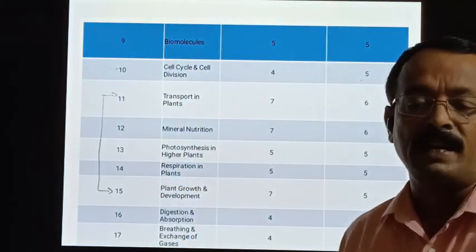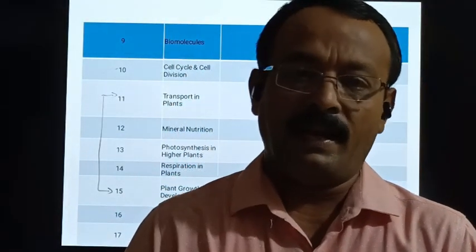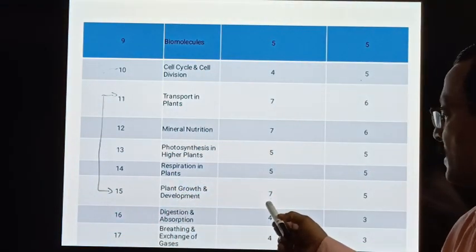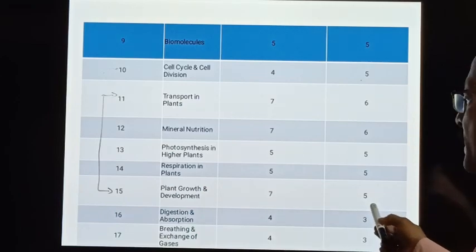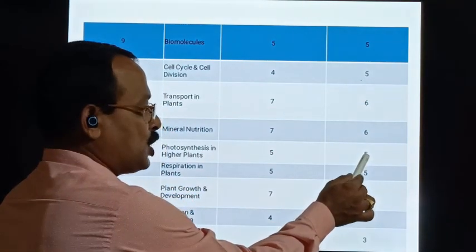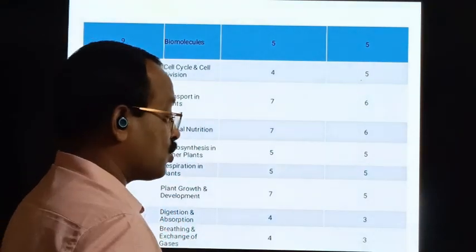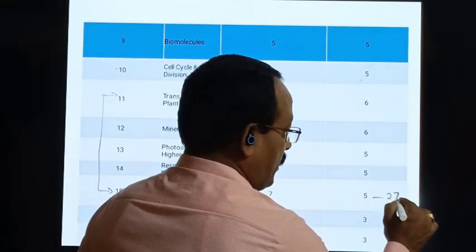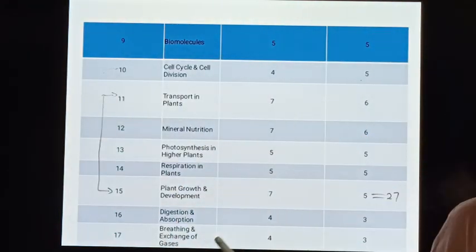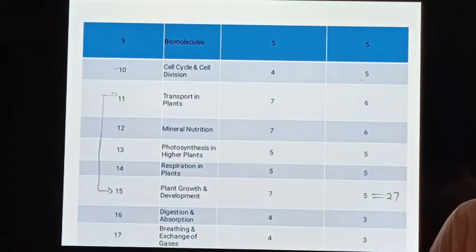So all the aspects we study, various plant hormones like auxins, gibberellins, cytokinins, ethylene, abscisic acid, etc. The allotted hours is 7 hours and the marks allotted is 5. In this chapter, 6 plus 6, 12, 12 plus 5, 17, 17 plus 5, 22, and 27. So last chapter, 27 marks is the weightage for this unit. So it's a major chapter, a major unit. The fourth unit is one of the major units.